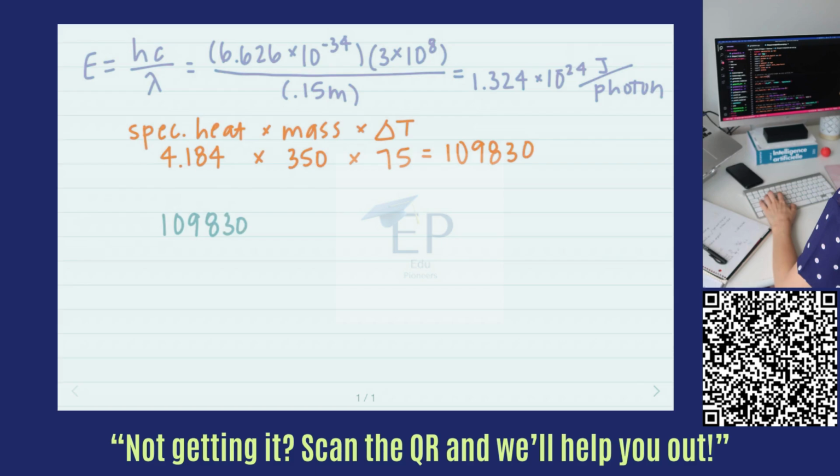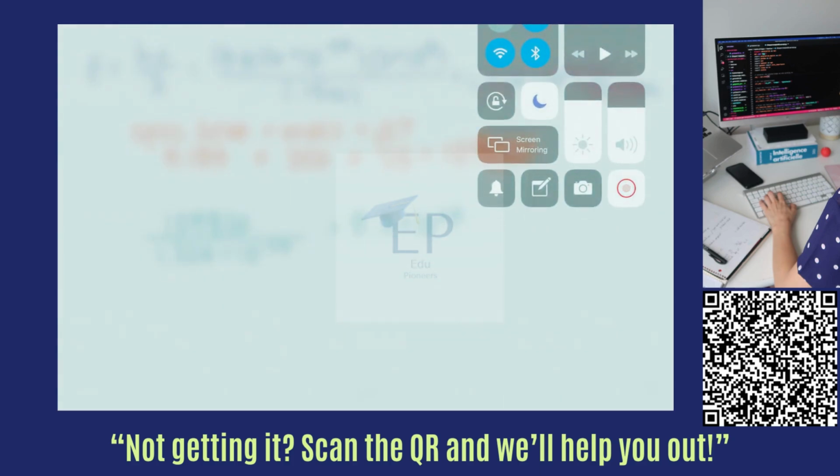So our last step is to divide those two answers. We're going to do the energy that is needed to heat the water divided by our joules per photon, 1.324 times 10 to the negative 24th. And when we divide that, we get our number of photons of 8.3 times 10 to the 28.